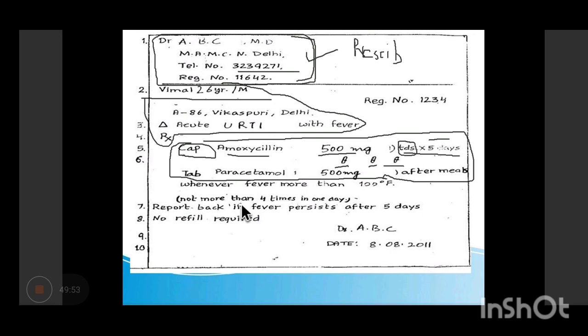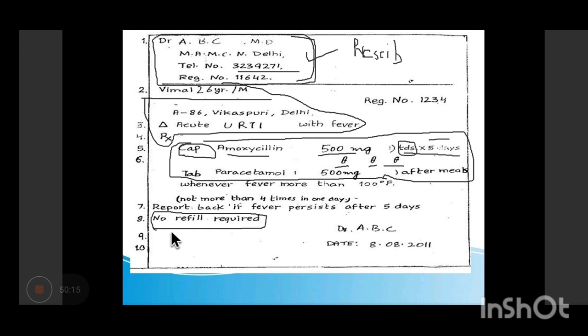Then comes subscription. Subscription is an instruction to the pharmacist. Like you can see here written, no refill required. If the doctor wants to give some instruction to the pharmacist, that will come under the subscription part.